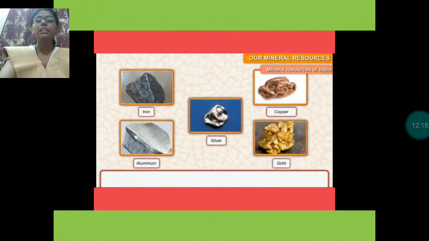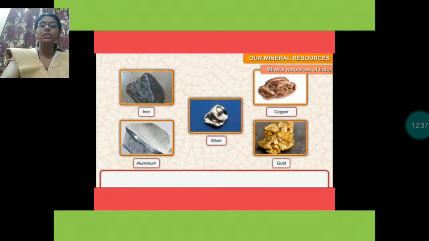And how can we identify between metallic and non-metallic minerals? I had explained to you during the class also that metals are shiny but non-metals are not. Metals are sonorous, means sound comes when they fall down, but from non-metals no sound will come.